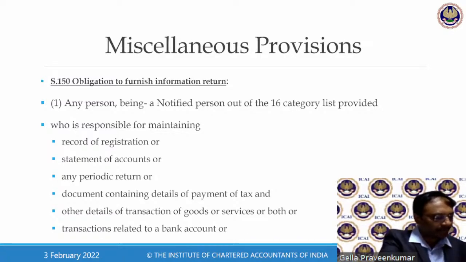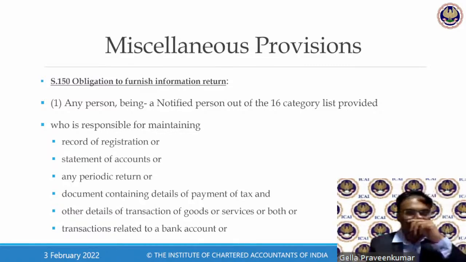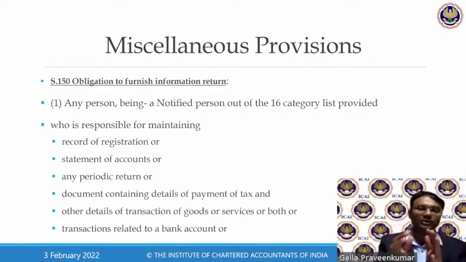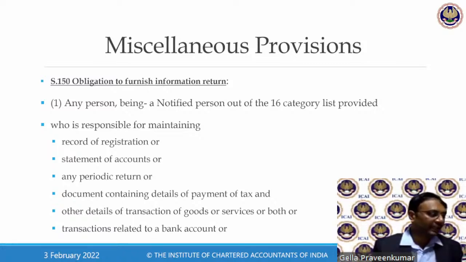These set of people are bound to provide some data when it is called for by the officer concerned. Section 150, as of now, they have notified 16 sets of people. What they say is, the government has a right to call for information.